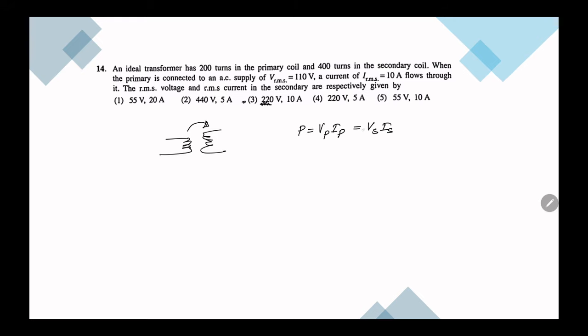If it is ideal, then Vp was 110 and Ip is 10. Vs we found as 220, into Is. So Is is 5 amps. So it would be the fourth answer.